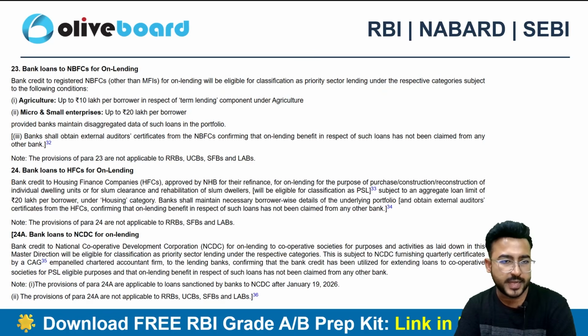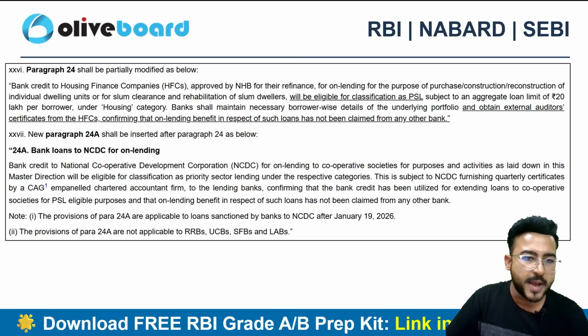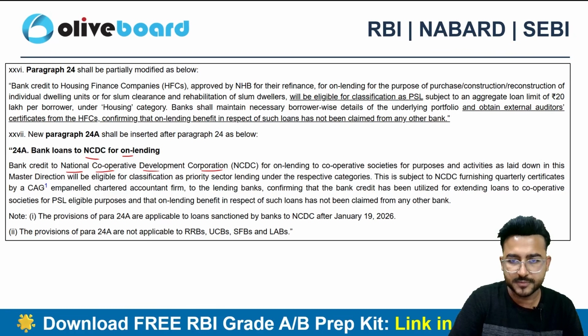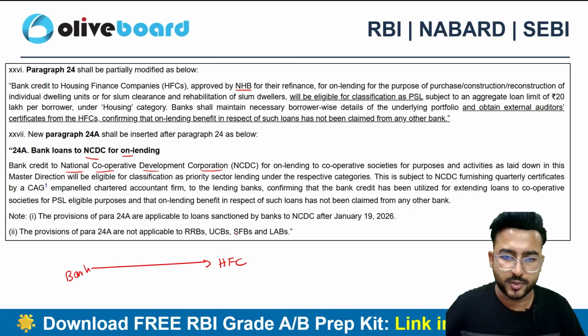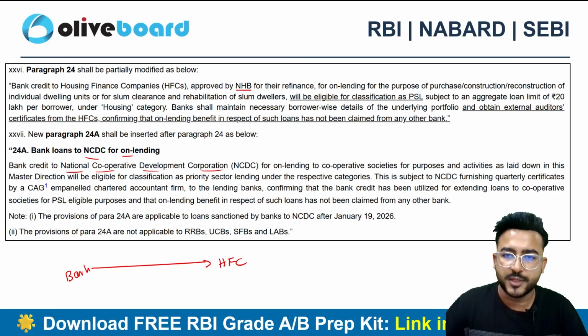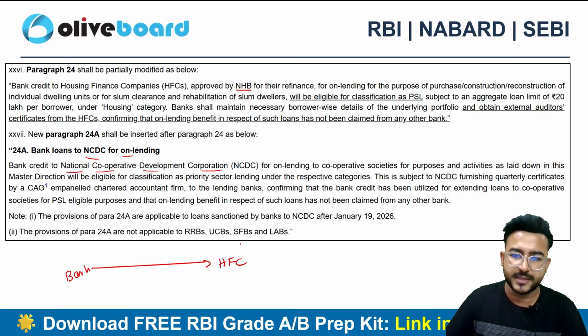Okay guys, so the next one is related to bank loans to NCDC. Now what is NCDC? National Cooperative Development Corporation. And bank credit to the HFCs. Let's suppose a bank is giving credit to an HFC, Housing Finance Company, which is approved by NHB. The National Housing Bank has approved the HFC, and this is for the purpose of on-lending. That means the bank has funded the HFC, and the HFC is funding someone else.